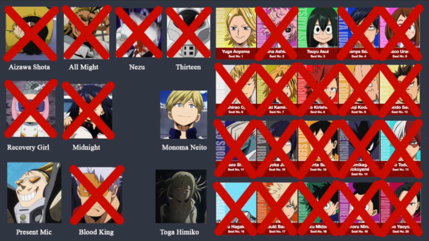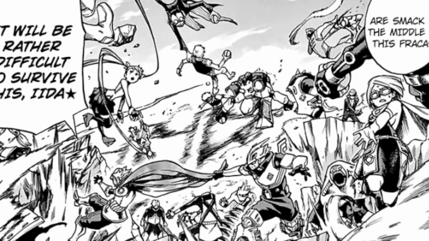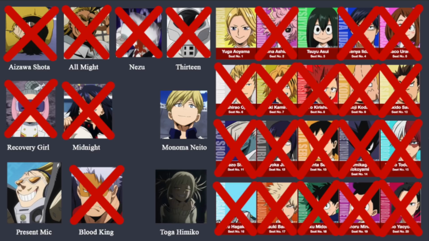As the arcs go on, such as in the provisional license exam and now the school festival arc, Aoyama is gradually making more friends and becoming closer with his classmates. We also learned a little of his backstory, that his quirk doesn't suit his body. We don't know what kind of consequences this has had in his life, but we do know that it's caused